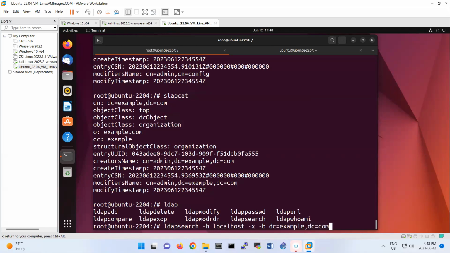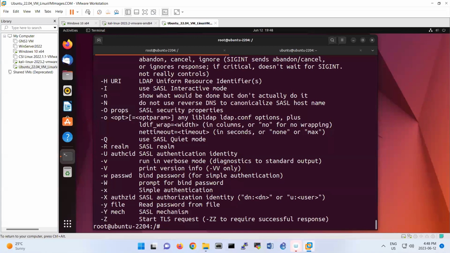When you're using Ubuntu 22.04 or later, this command with -h localhost is no longer available. I've also mentioned how to fix that issue on the last page of the document.